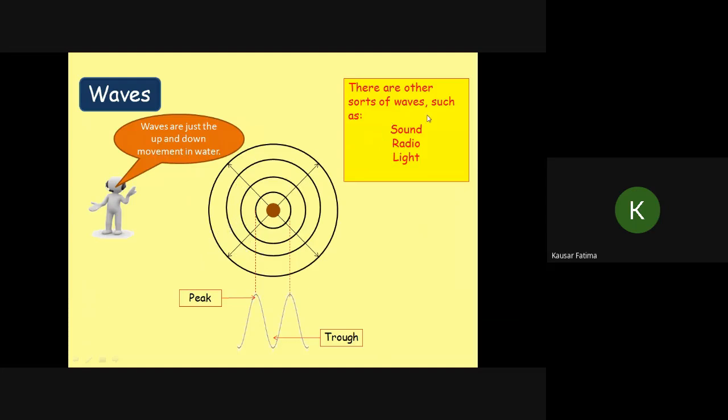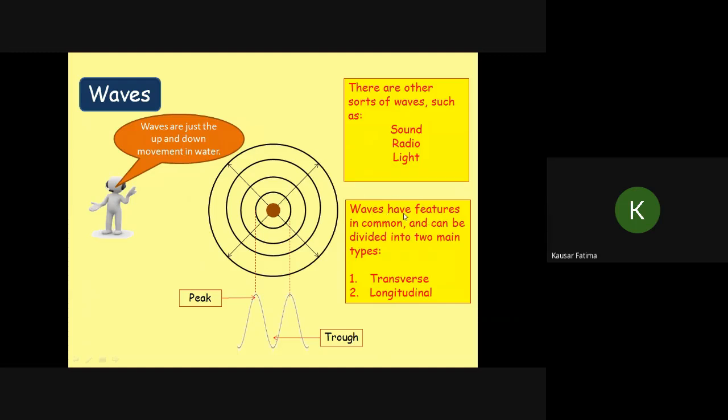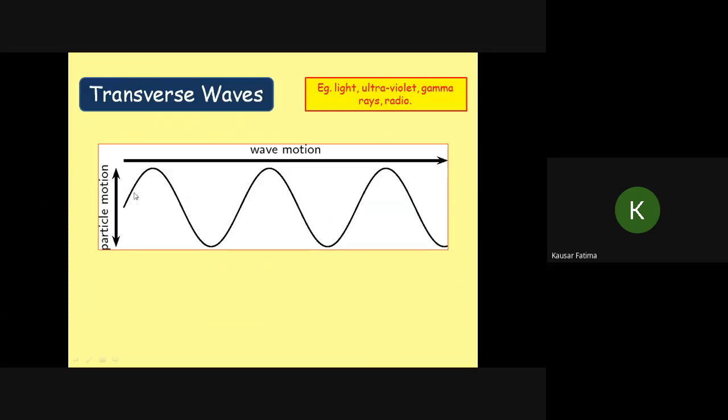There are other forms of energy transfer like waves, sound, radio waves and light, etc. So waves have something in common. First we will divide them into two major types, transverse and longitudinal waves. Transverse waves, this is the wave motion, the direction of wave travel. In all transverse waves, the particles of the medium vibrate perpendicular to the direction of propagation.